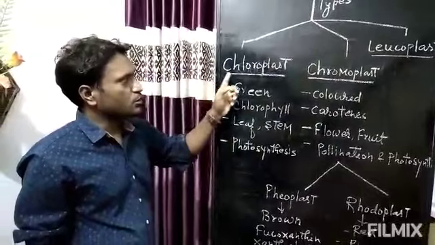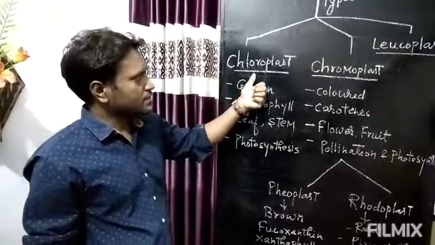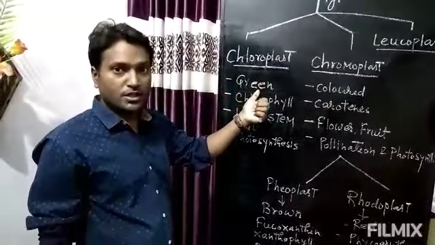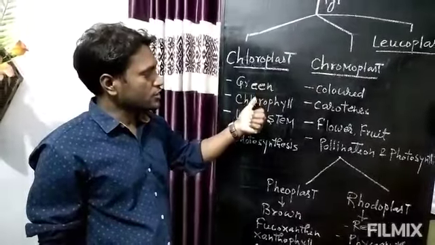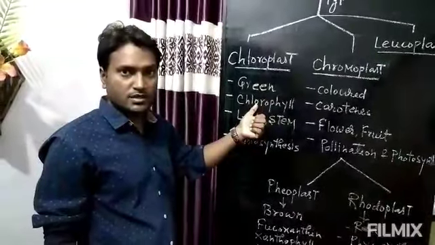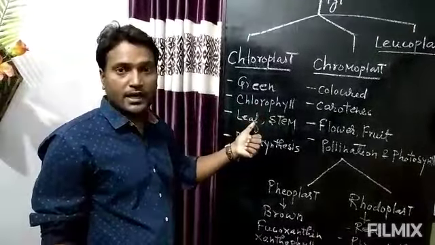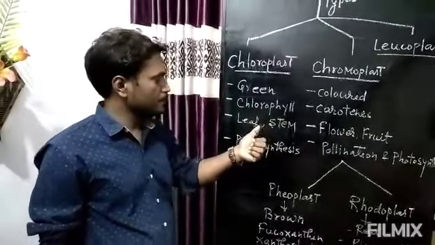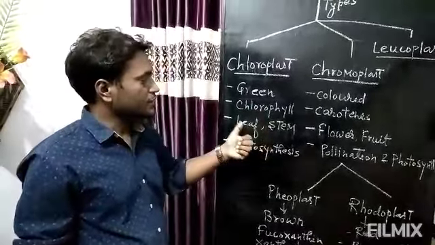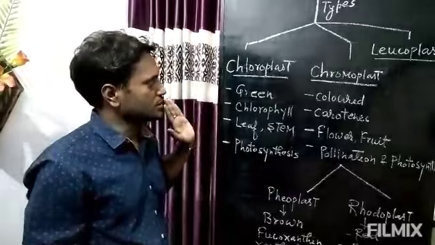Now first we will see the chloroplast. Chloroplasts are green in color because they contain green pigment, that is chlorophyll. They are found in green leaf and young stem in the plant, and they primarily help in photosynthesis. Their primary function is photosynthesis.